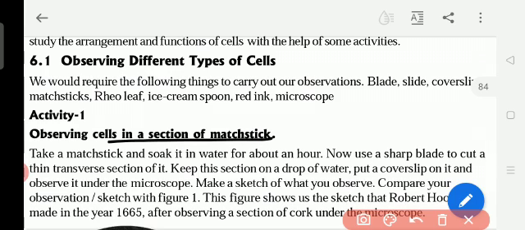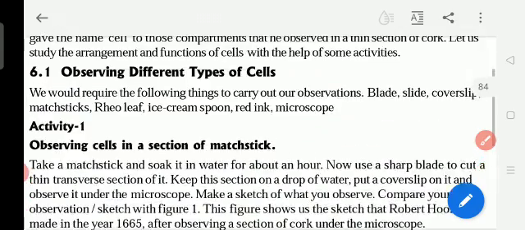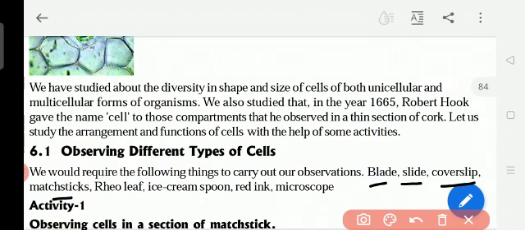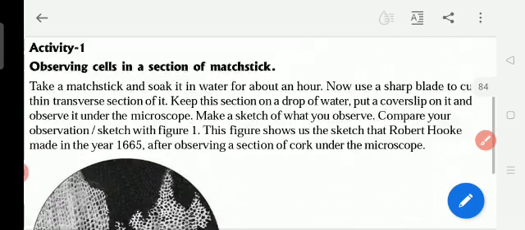You will do practical for the cheek cells: take cells from inside the cheek and see under the microscope, and from behind the leaf, you remove the layer and observe the cells. For this practical we need a blade, slide, cover slip, matchstick, rheolith, ice cream spoon, red ink and microscope. I will post a video about how to do this.